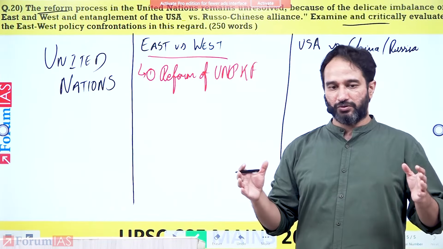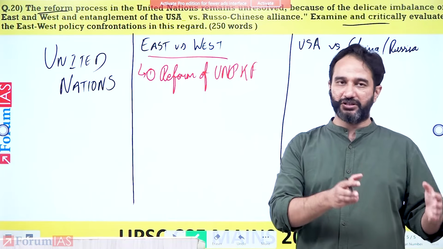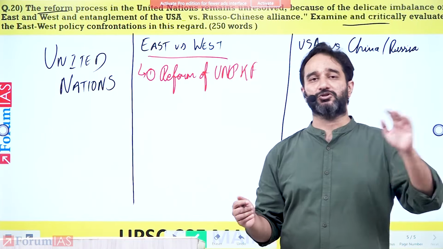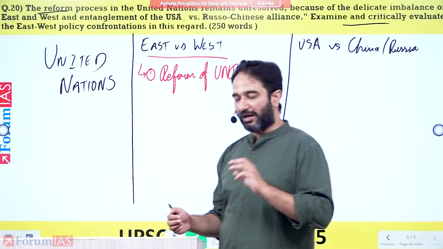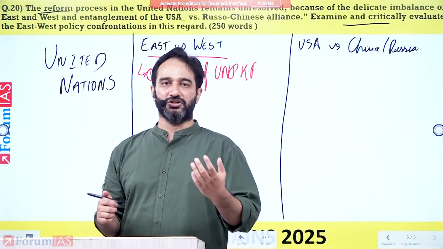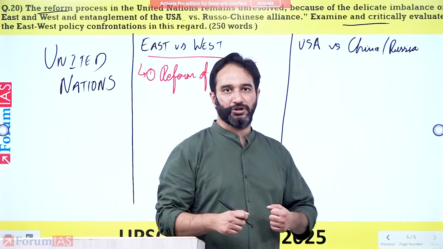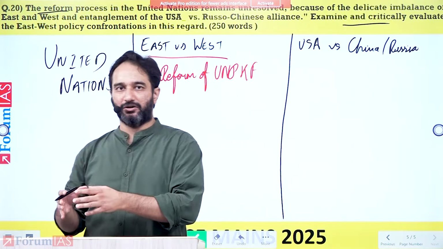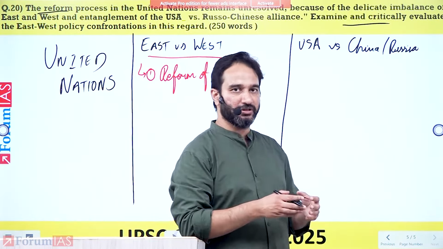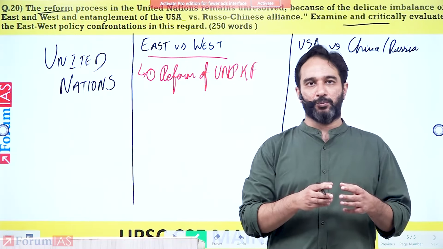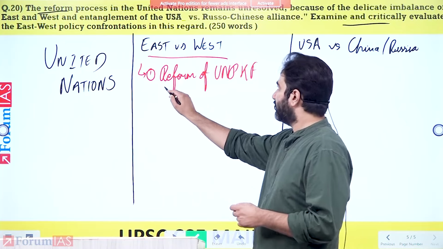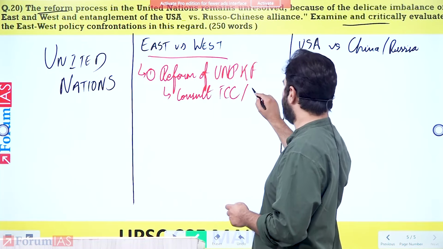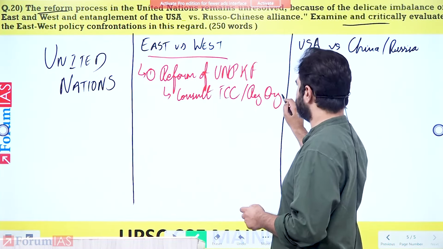If a country has become a failed state and you have sent the UN peacekeeping missions there, it is the neighboring countries that are also the most affected because of the movement of refugees, because of the political instability. The primary solution to this lies with a regional organization that can bring about a political solution. Within this regard, the G7 or the West, they want that the primary understanding of the UN peacekeeping missions should actually remain with the UN Security Council. While India is wanting that you also consult the troop contributing countries and the regional organization. Right?